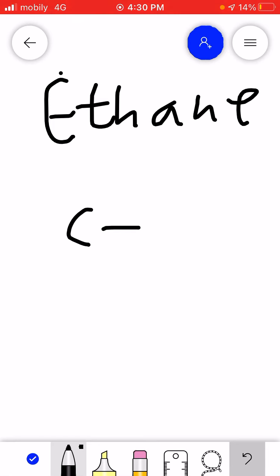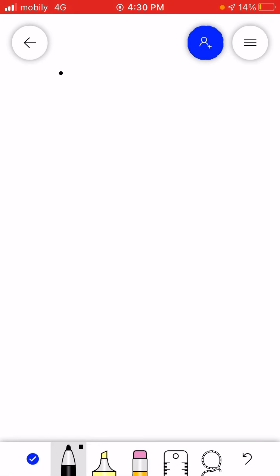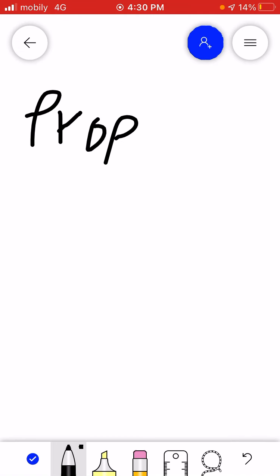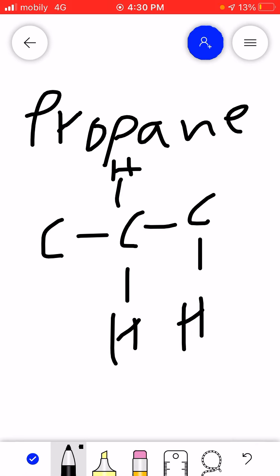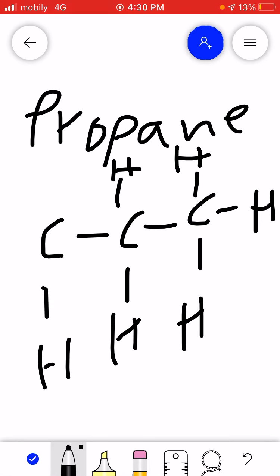What about propane? Propane means 3 carbons, a carbon attached to a carbon attached to a carbon. Here we're going to have 2 hydrogens, here a hydrogen, here a hydrogen, and so on.